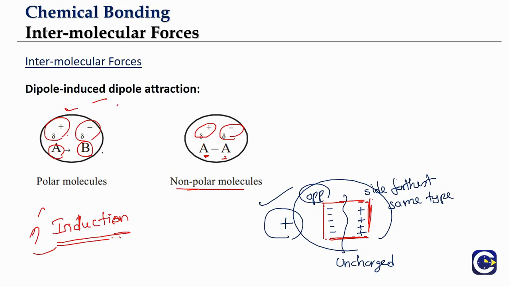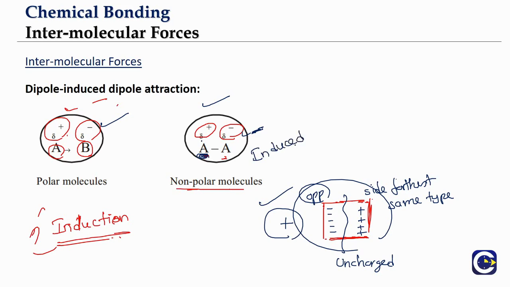Now here also we'll have the same principle. Look at it. This B is partially negative. So the atom that is closer to B, on this side, will get exactly the opposite type of charge. B is delta minus, so this A will get delta plus. And since it is getting delta plus, the other A will have delta minus, because overall this molecule is a non-polar molecule.